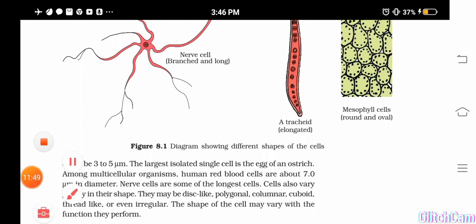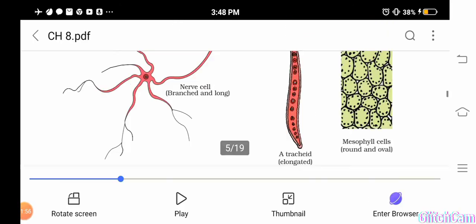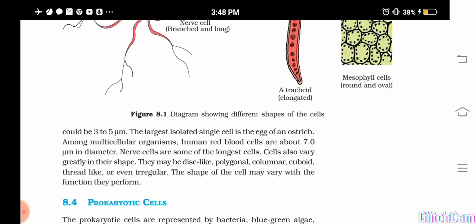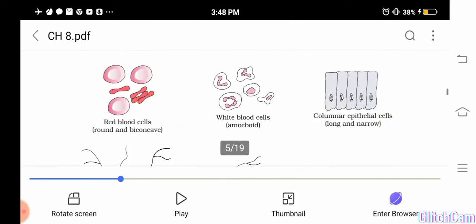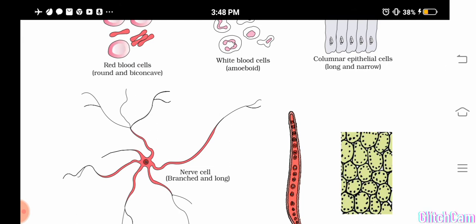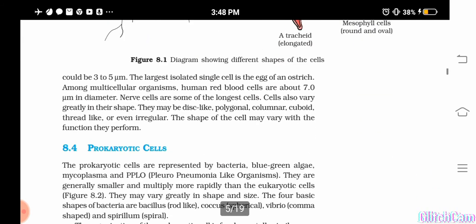Okay, ostrich egg is the biggest cell, and nerve cells are the longest cells. According to the function they have to do in the body, they are differentiated into different shapes. So you can see these are all cells, with different shapes and sizes, modified to perform different functions in the body.